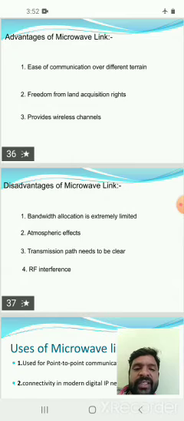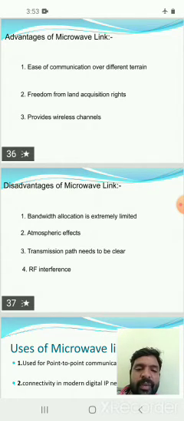Disadvantages of microwave link. Bandwidth allocation is extremely limited in fixed microwave links. Atmospheric effects: in rainy seasons, which depend on atmospheric conditions, the signals are attenuated, so atmospheric effects are significant.